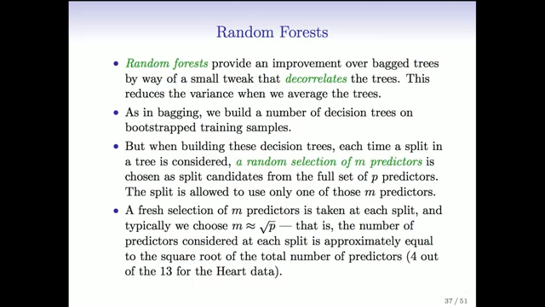So what is that idea? Well, the idea is we're going to do bagging exactly the way we did before, except with one change. When we build the trees and we make splits, every time we consider a split in a tree, we don't consider all possible predictors, as we normally do with trees, but rather we select at random m predictors among the p. And m is typically about the square root of p. So if there are 100 predictors in our data set, every time we go to make a split, we don't consider all 100, but rather we take a random subset of 10 of them. The other 90 are not even considered. Only the 10 are allowed to be considered for the split. And a new random selection is made at every split.